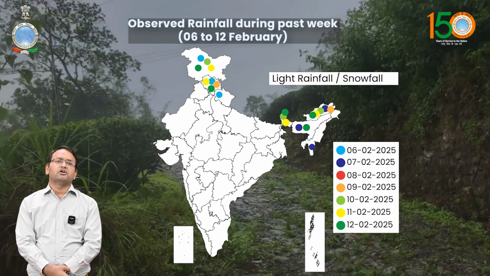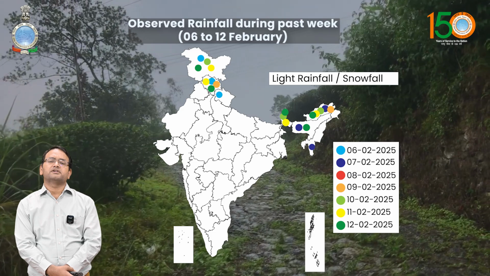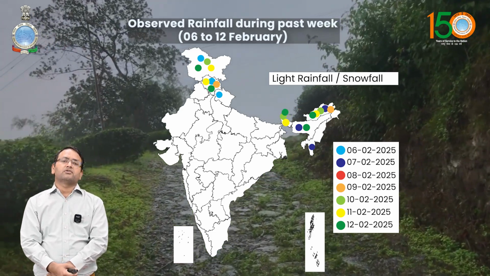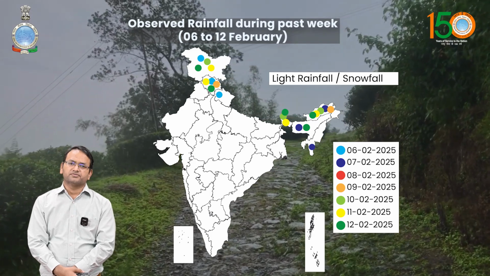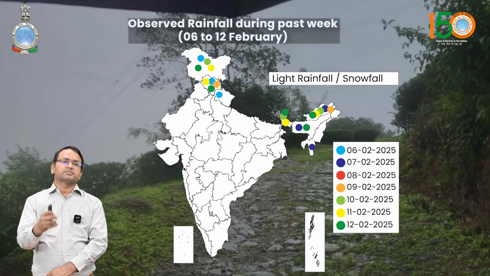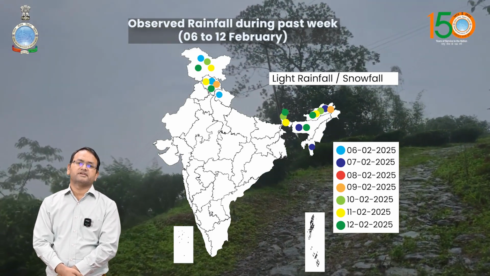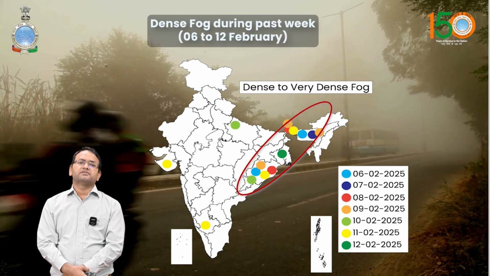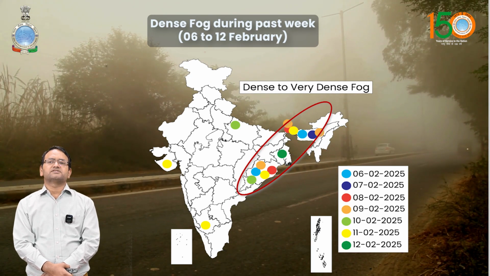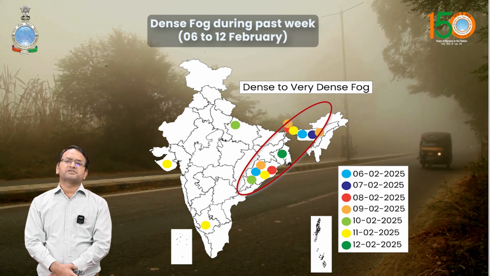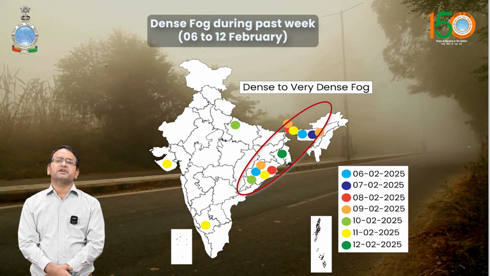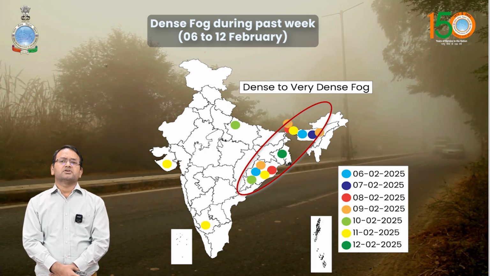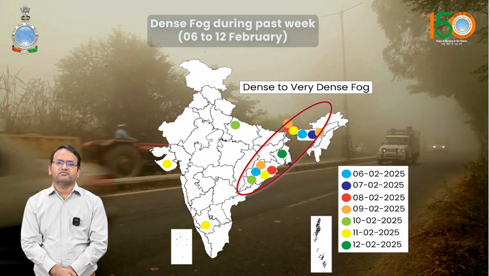The rainfall we observed, light to moderate rainfall and snowfall, as you can see in this picture, mostly lay over the western Himalaya region and northeast India, and these dots represent the dates when the rainfall activity happened over those regions. Now, regarding the observed dense fog condition, last week dense fog continued to persist over east and northeast India, including Odisha, during most days of the week till 11th of February.